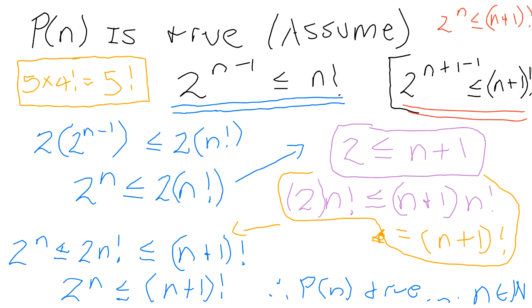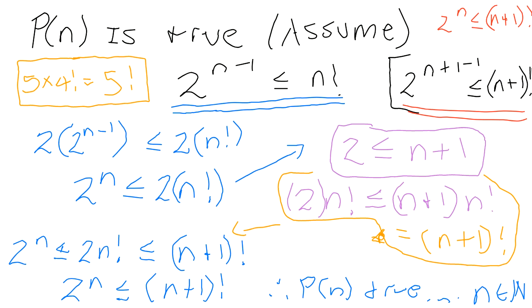So that means that 2 times n factorial must be less than or equal to n plus 1 factorial. Then I went back to the thing that we had on the left side before we went across. I'll just fill it in, and that gives us that. So we end up with the 2n factorial less than or equal to n plus 1 factorial.